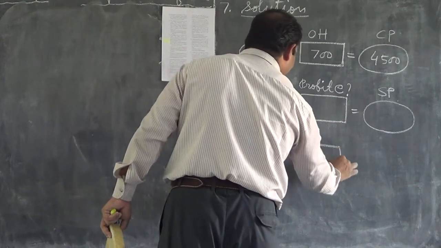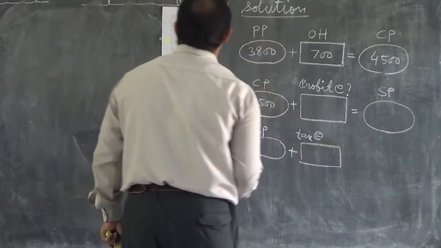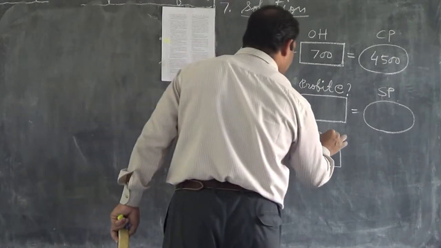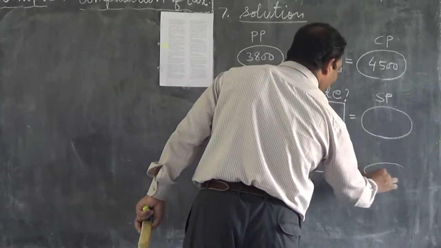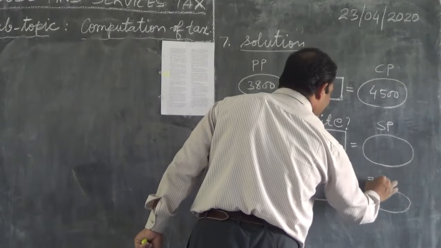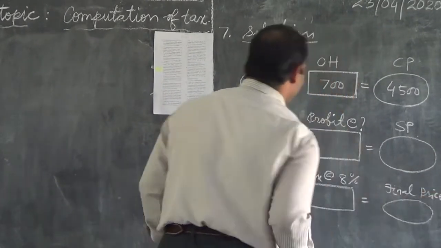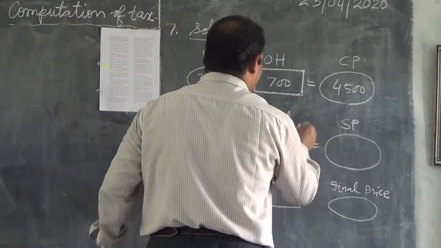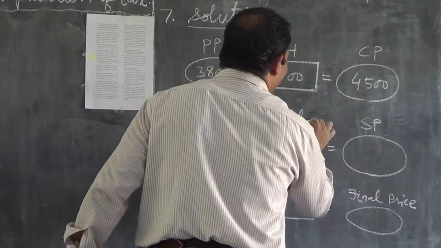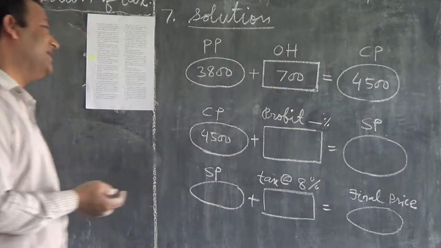And here I will say tax at what percent, children? Tax at 8%. And that is giving the final price. So here tax percent, profit percent, profit is dash percent. We don't know that.